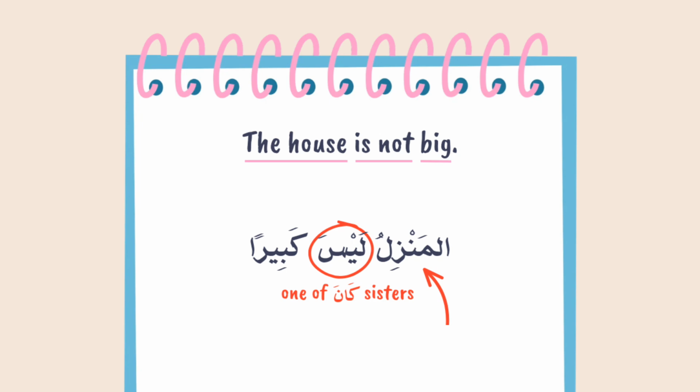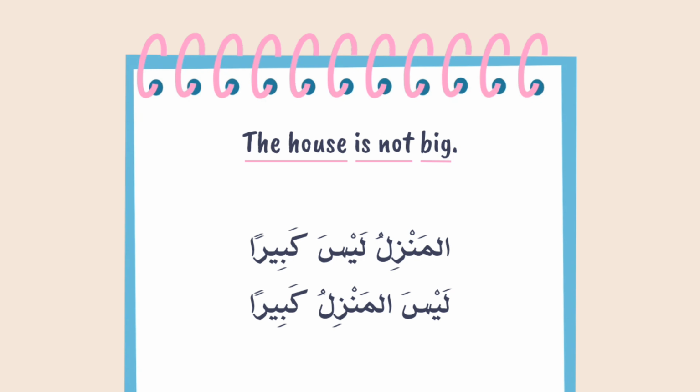Al-manzilu is the word that laysa is describing, so it's ism laysa. Kabir is the description or the information we get about the subject, al-manzil. So it's khabar laysa and it takes fathatain at the end. Al-manzilu laysa kabiran or laysa al-manzilu kabiran.